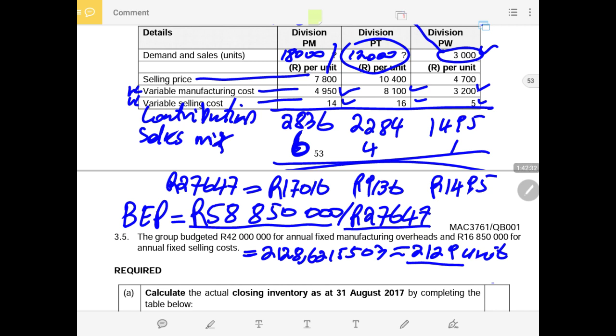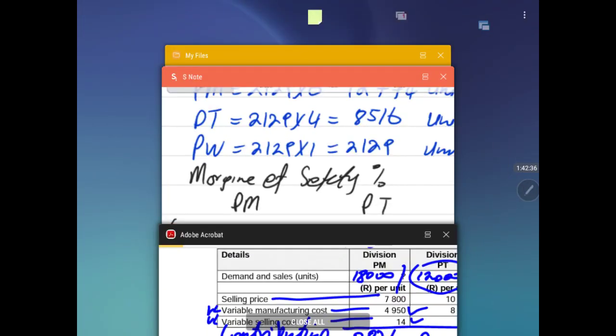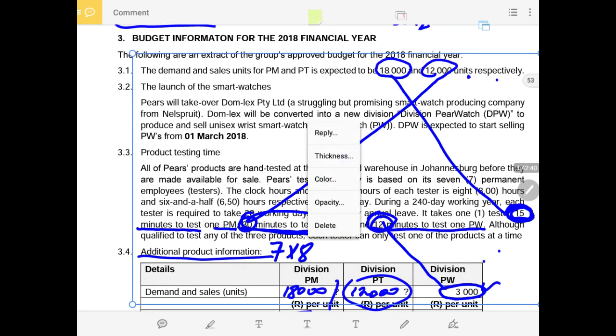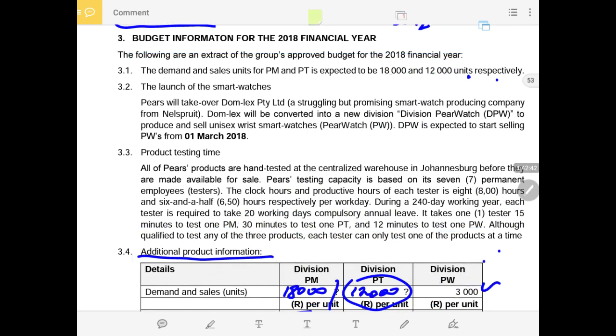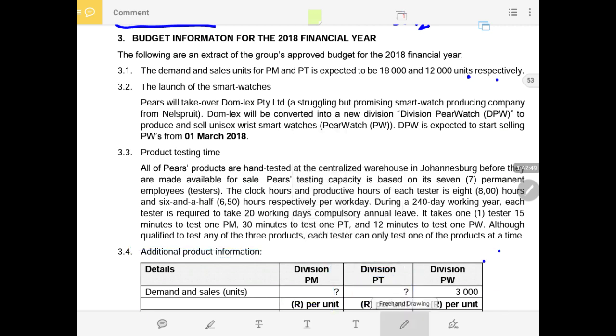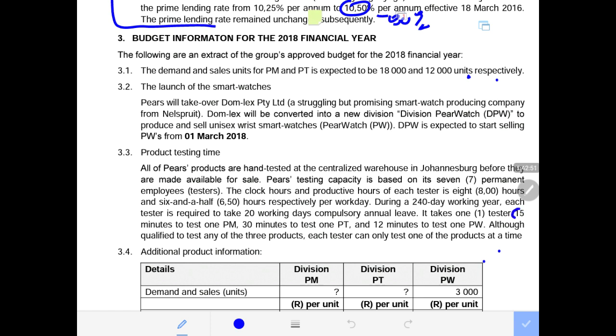In this case, I just decided to do the workings in here. But now we are looking at the hours. We are now looking at the hours that are required, or looking at the available time compared with the required time. Remember, the required time is the 15 minutes, the 30 minutes, and the 12 minutes that are required for us.